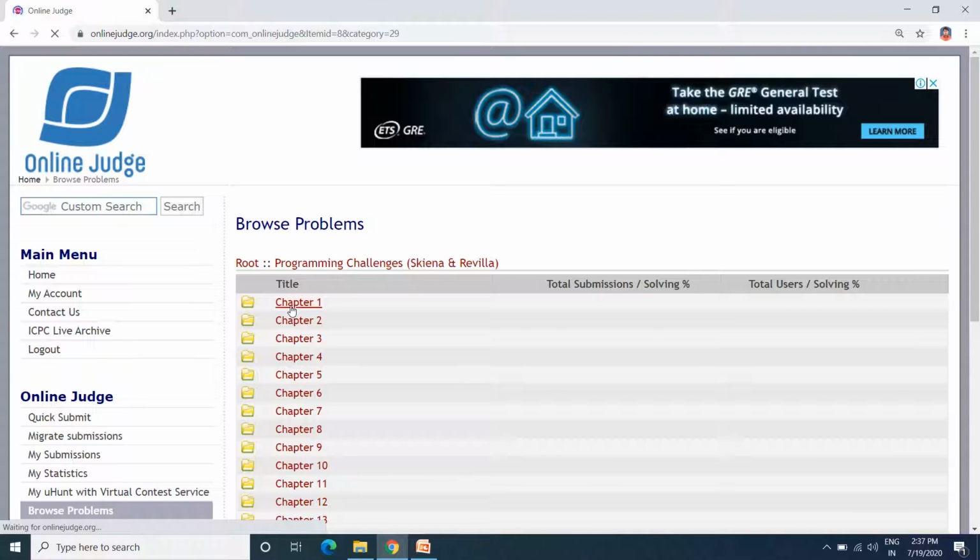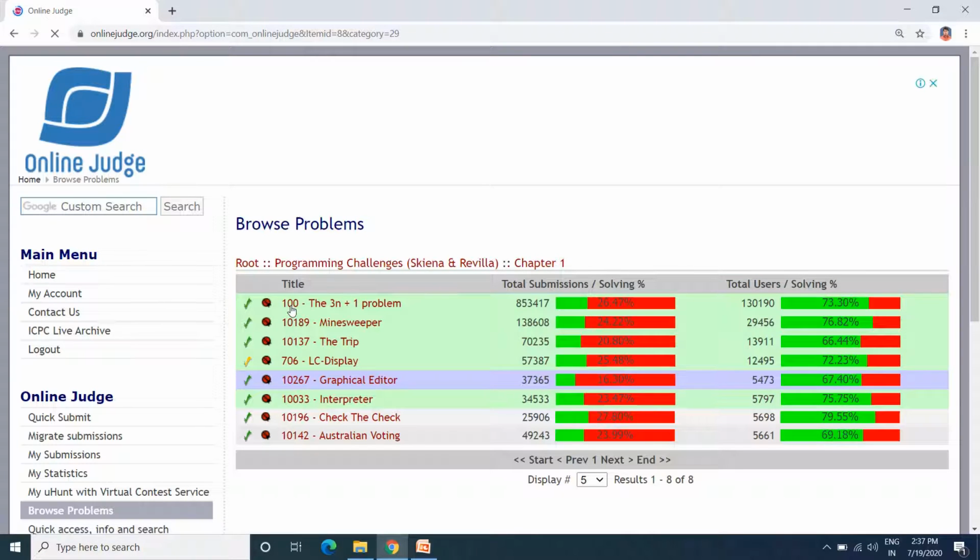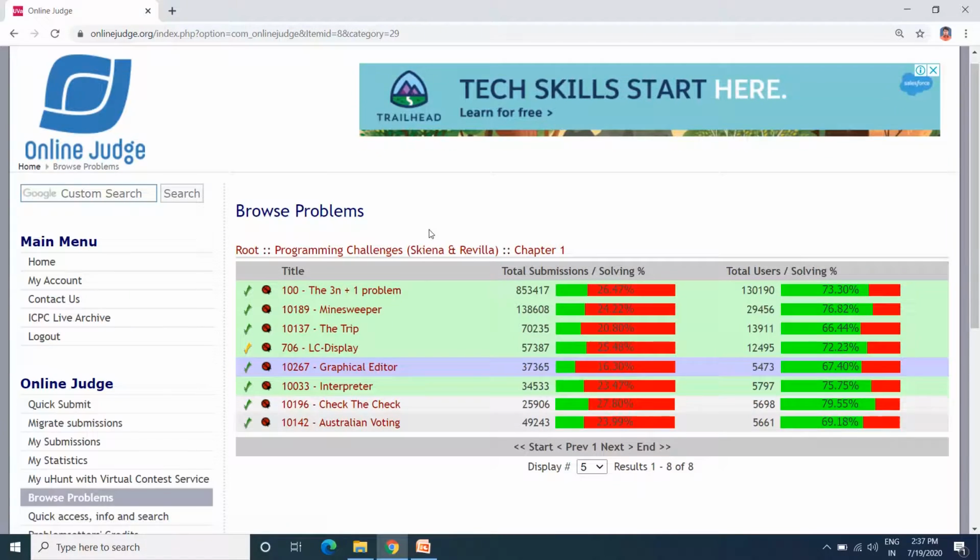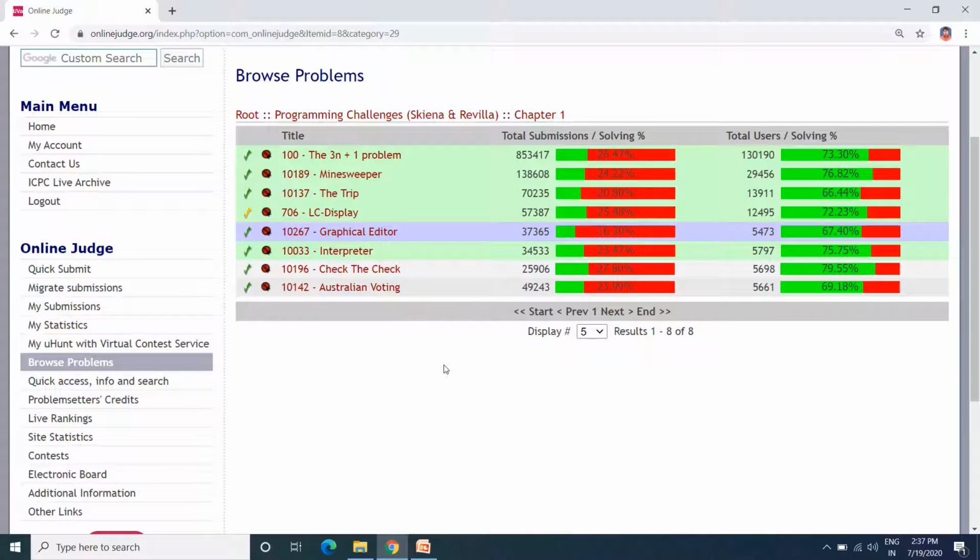Here you will find a number of problem statements. There are 6 problem statements, and the green ones are the problems you have submitted and which have been accepted, whereas for the graphical editor you have submitted but it has still not been accepted; it is showing some other feedback. Now today we'll go with the Check the Check problem, so I will click on it.